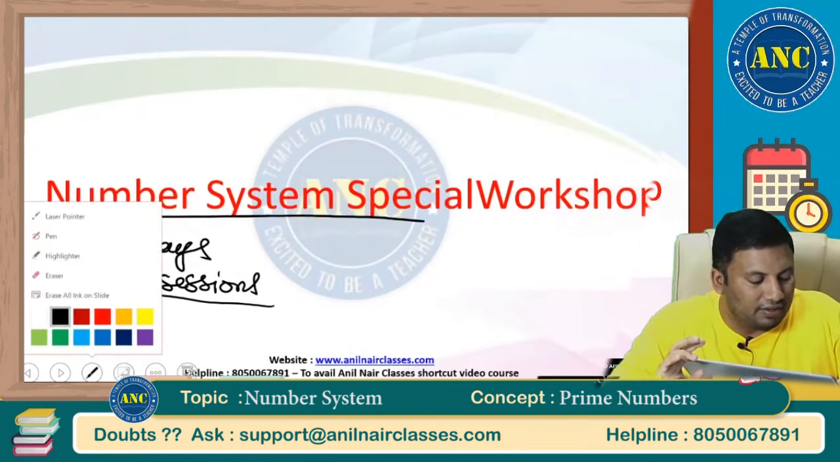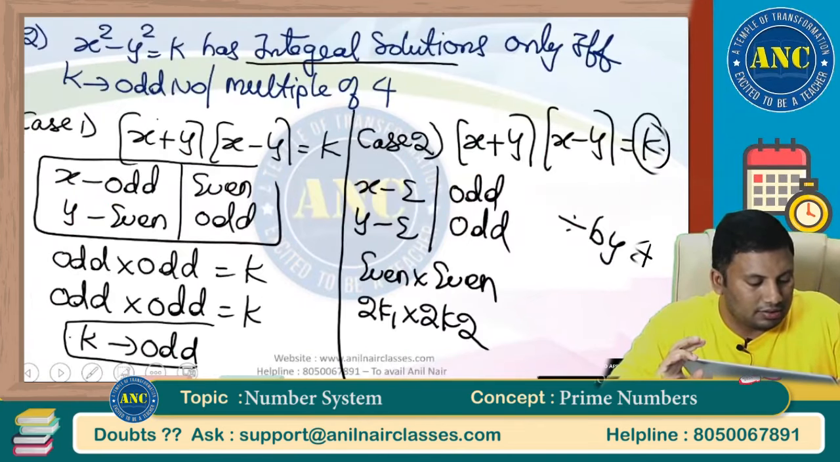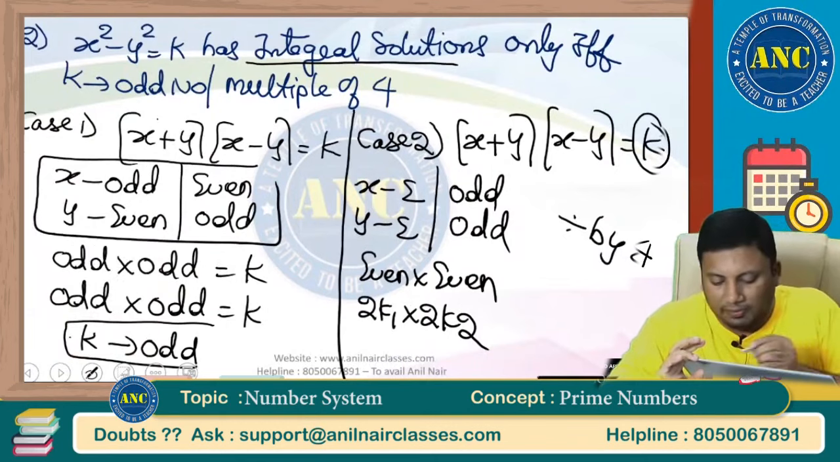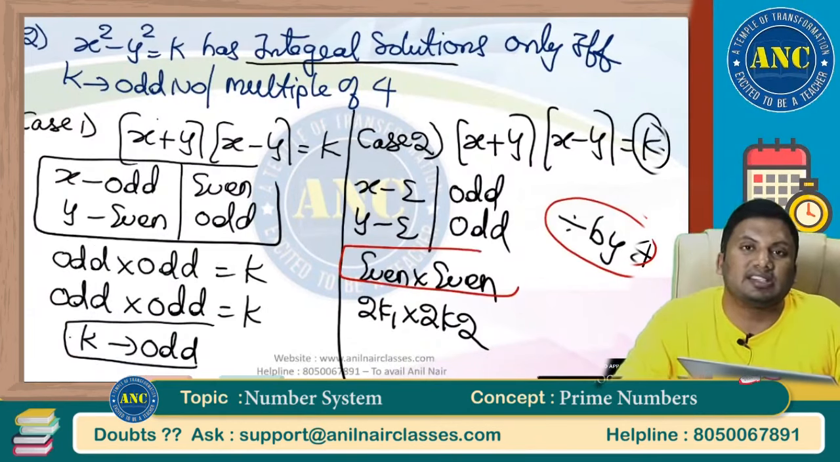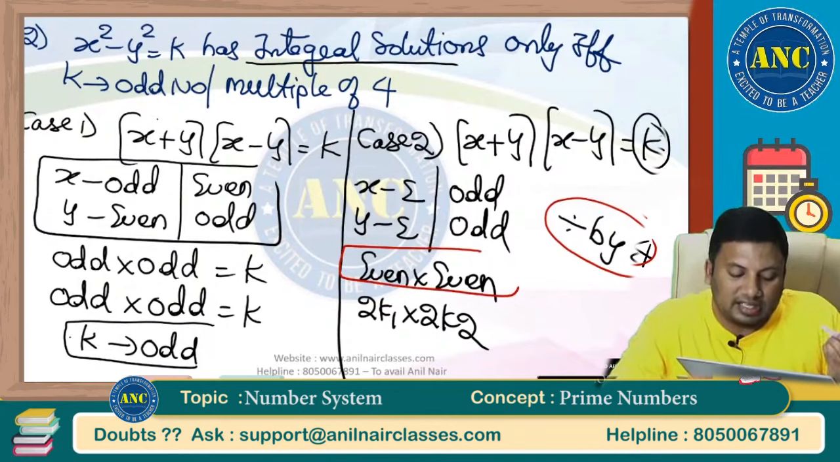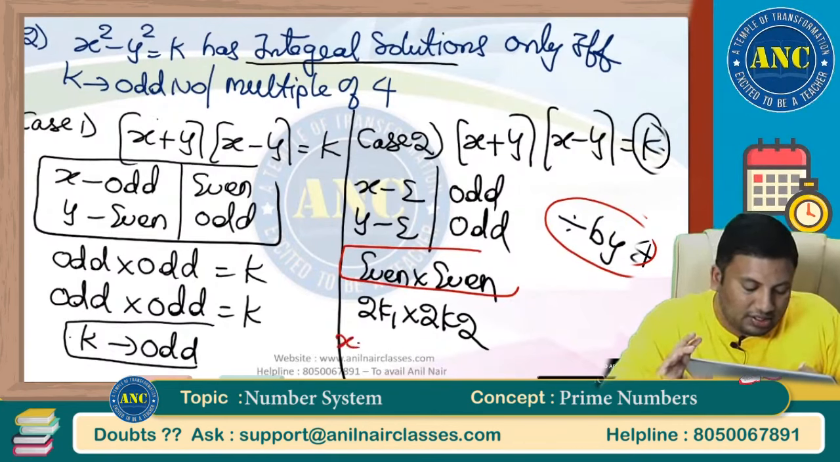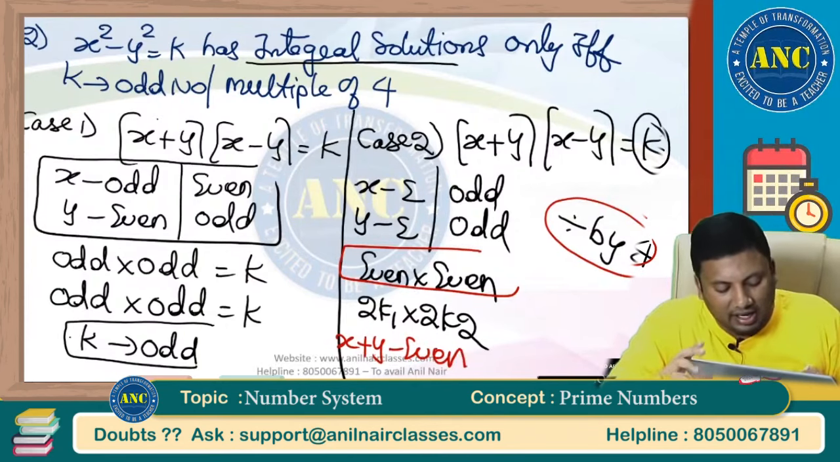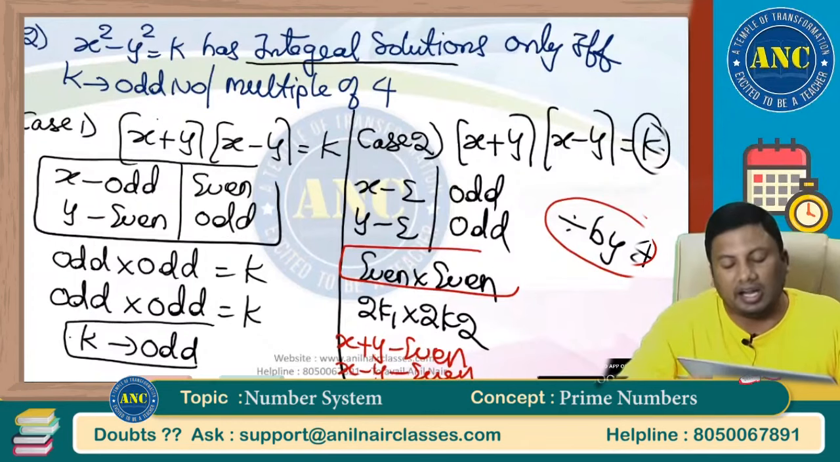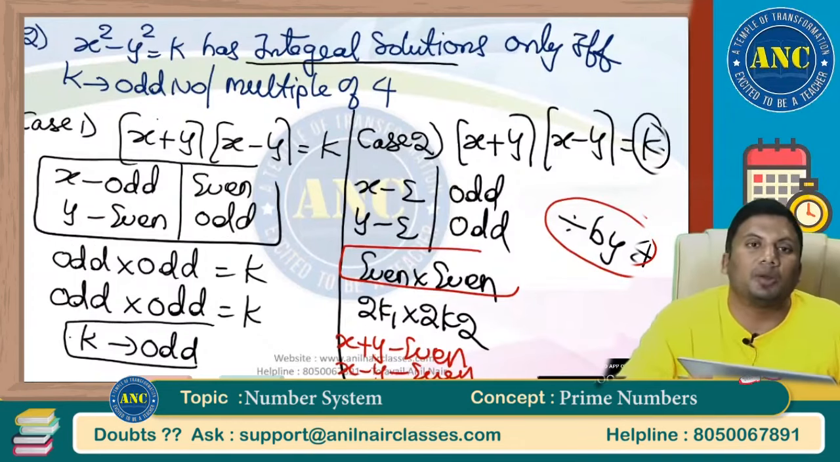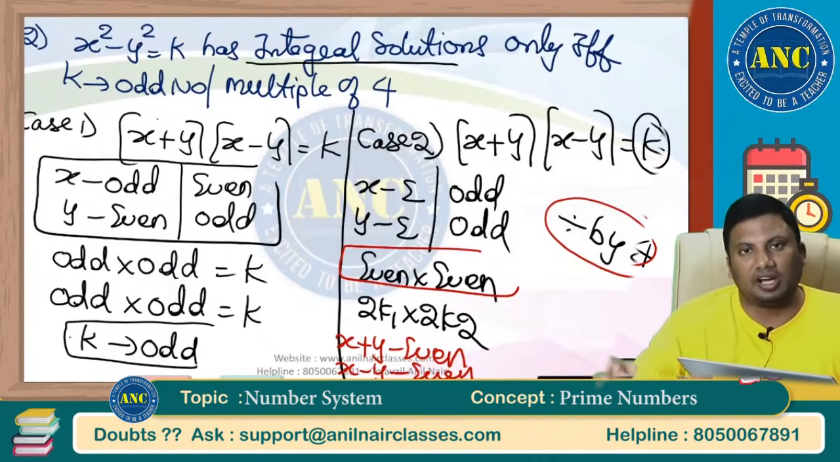Right hand side will be divisible by 4 only when x is even and y is even. X is even, y is even: x plus y will be even. X is even, y is even: x minus y will be even. I hope it is clear. Or x is odd, y is odd. Odd plus odd is even, odd minus odd is even.